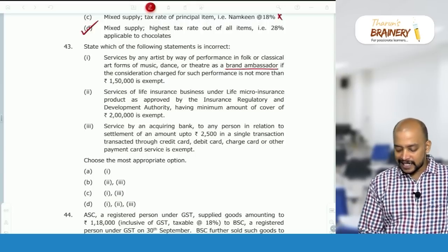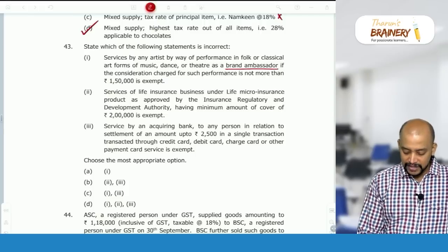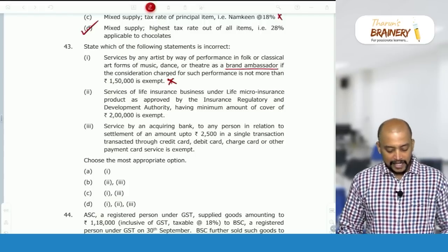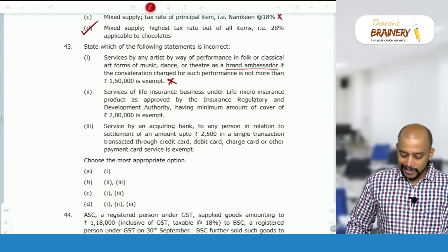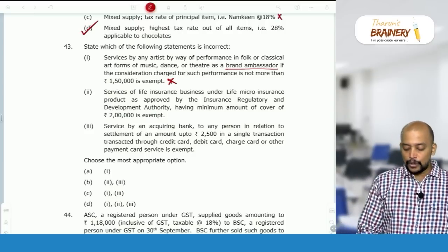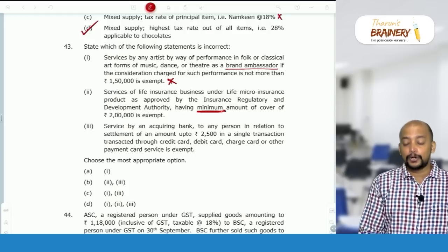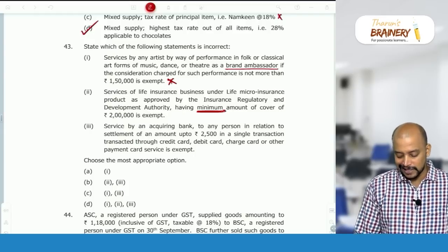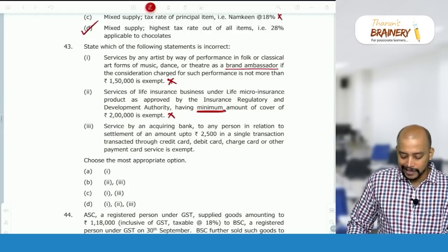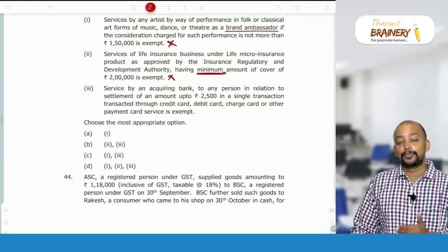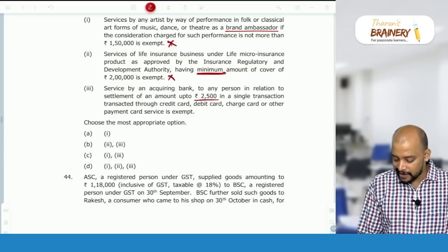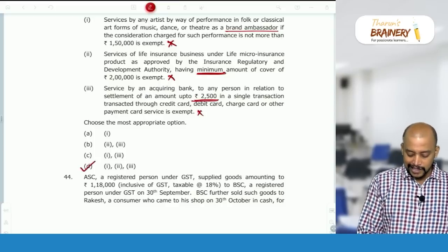No, if they are acting as a brand ambassador, then this will be taxable. So the given statement is incorrect. Then, service of life insurance under micro life insurance: the maximum amount should be 2 lakhs, then only it is exempted. So this is also an incorrect statement. Service by an acquiring bank in relation to settlement of an amount up to 2,000, not 2,500, this is wrong. So all these 3 are wrong cases.